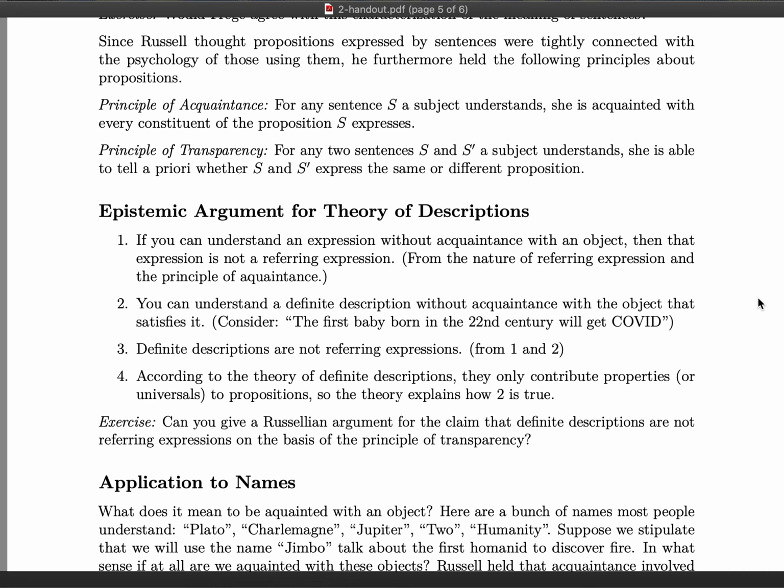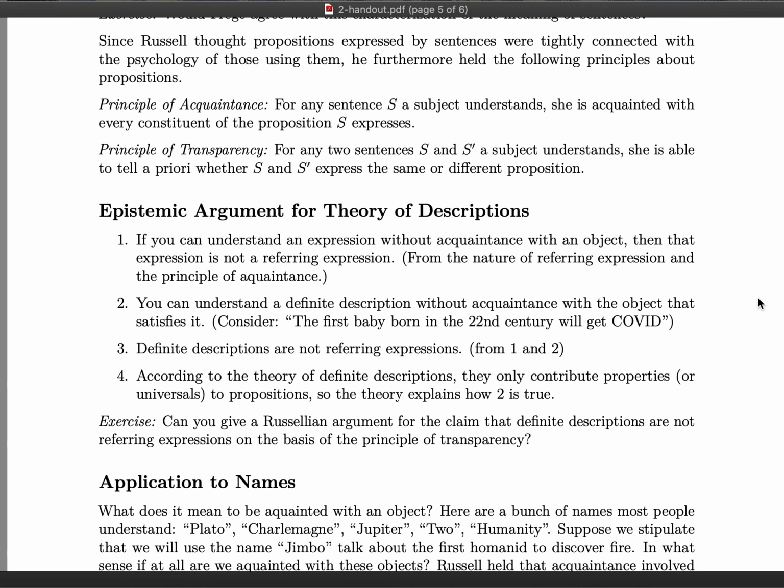So let me repeat that. According to Russell, a genuine referring expression contributes simply its referent to propositions that the name helps express. And then, given the principle of acquaintance, for you to understand one of those sentences which the name is a part of, you have to be acquainted with the referent. Now, one thing to reflect on is whether or not Frege would agree with the motivation for premise 1.